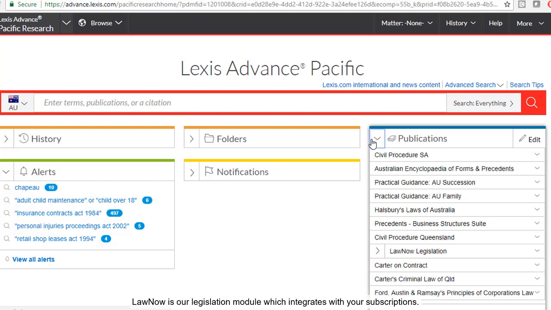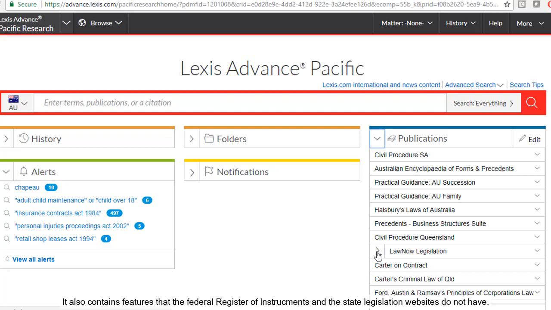Law Now is our legislation module which integrates with your subscriptions. It also contains features that the Federal Register of Instruments and the state legislation websites do not have. Finding current legislation is easy using Law Now, which covers acts and subordinate legislation in force from 2000.